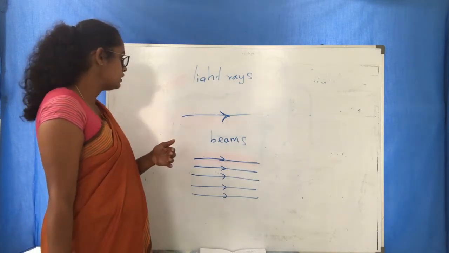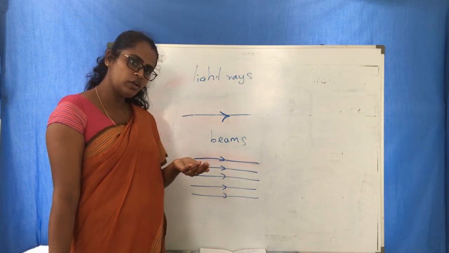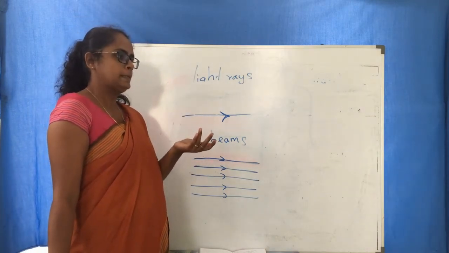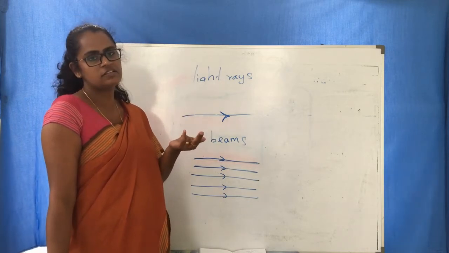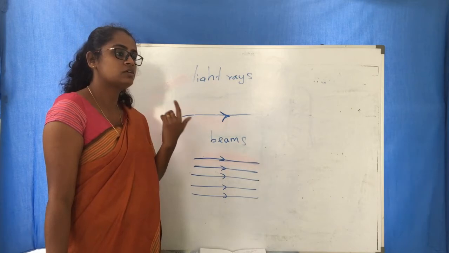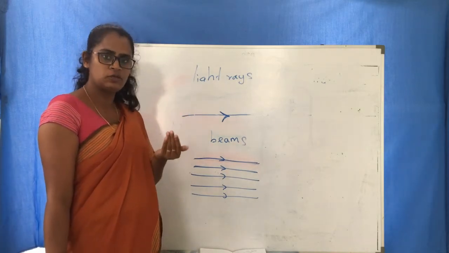So I think that's all in the lesson about light. So what you want to know here is what we need for seeing. We discussed light and eyes. Then we discussed the sources of light and luminous objects and non-luminous objects.